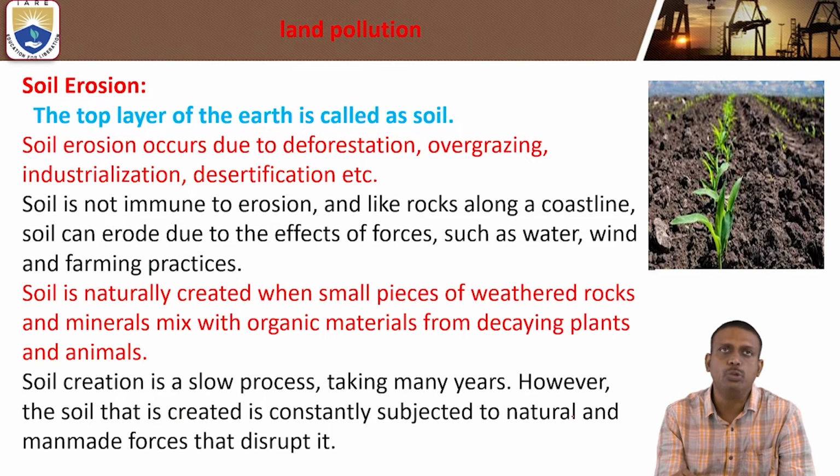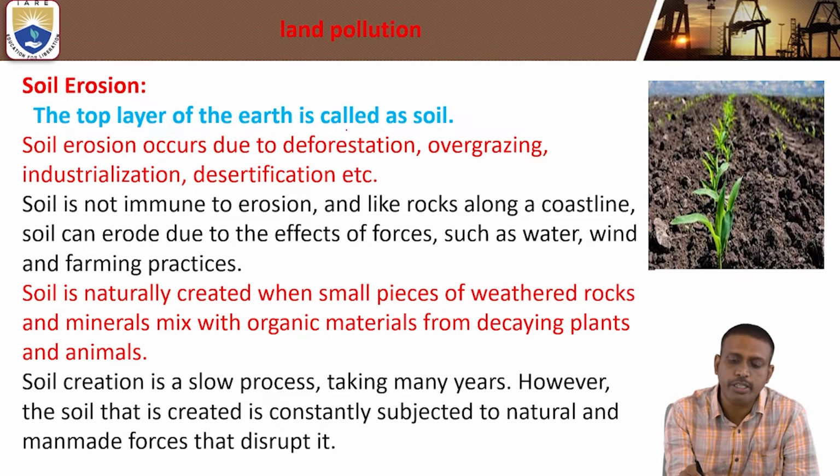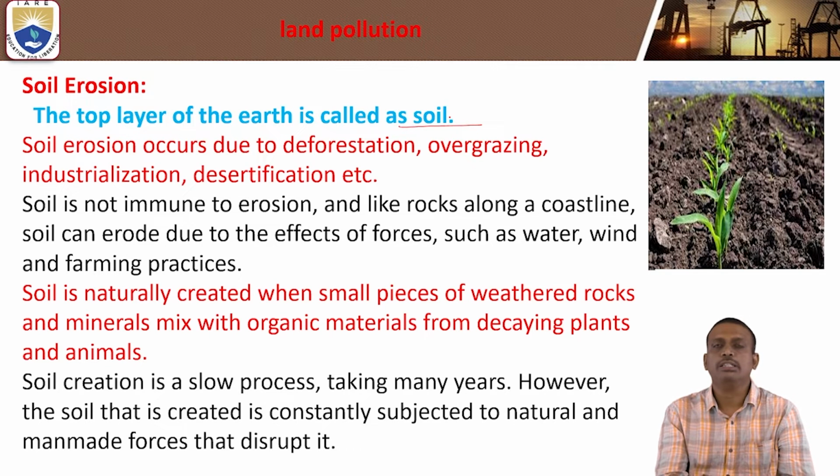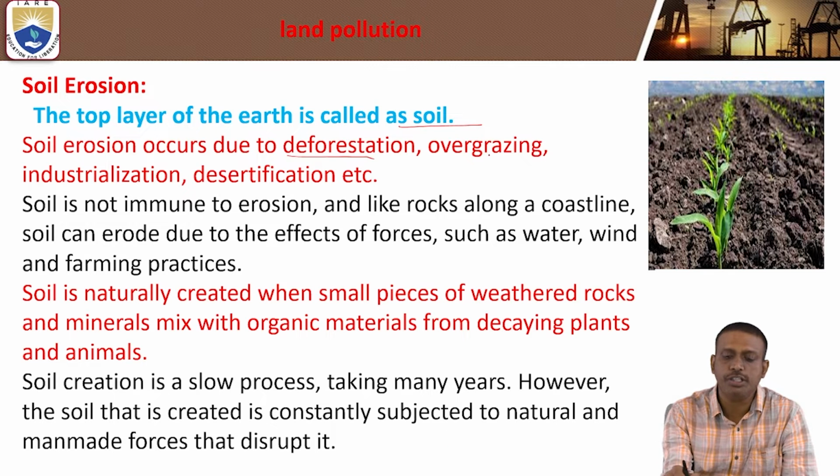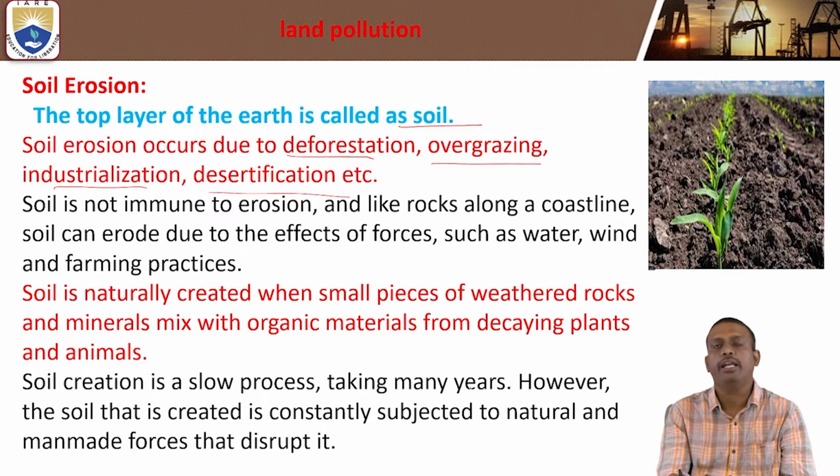What is soil erosion? The topmost layer of the earth is called soil. Soil erosion occurs due to deforestation, overgrazing, industrialization, desertification, etc.